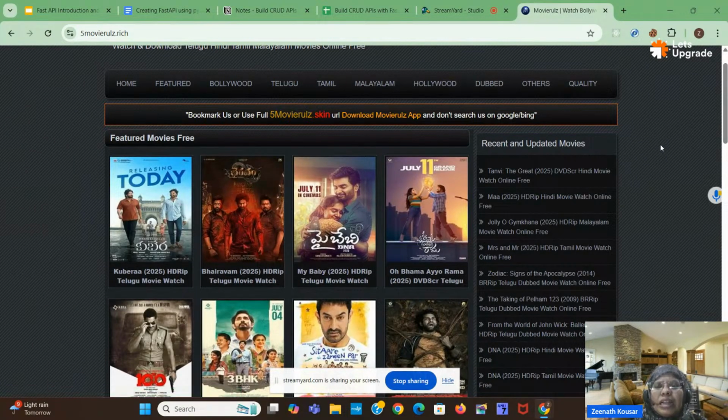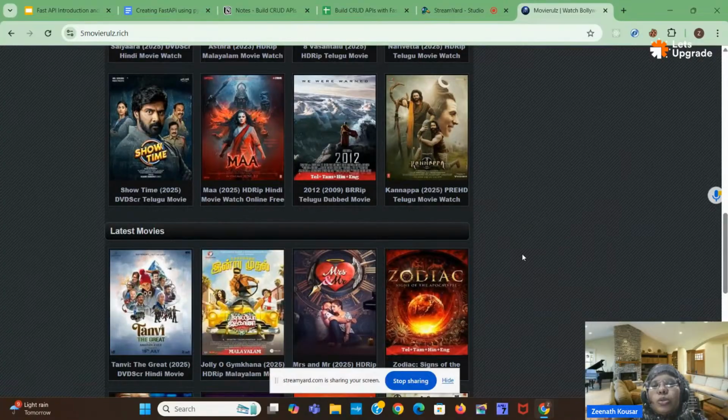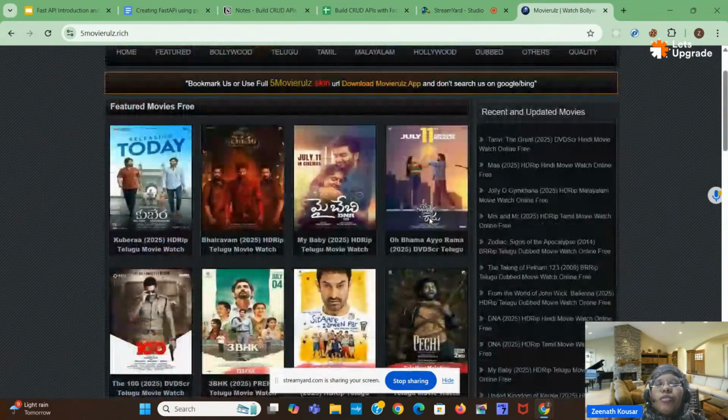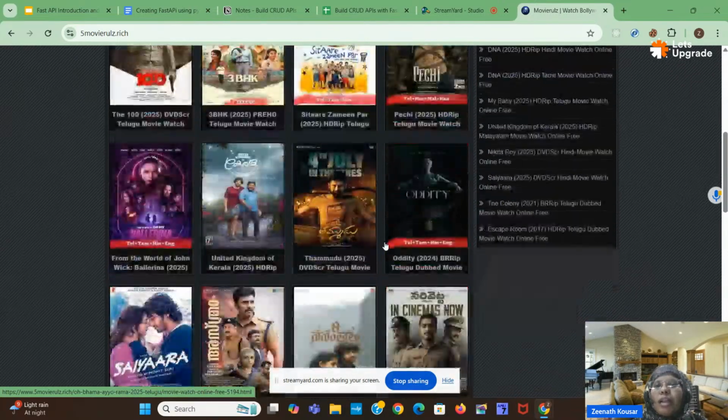Suppose at a later stage one new student gets added, then there will be 81 students in the backend. Automatically, in the front end also, one new card will be added with the new student's details. Why? Because the front end is connected with the backend. As it is integrated with the backend, whenever there is some change in the backend, we can make the changes with the help of API, which we will learn now. We can change the database data with the help of API, and whenever we change the backend, it will automatically reflect in the front end.